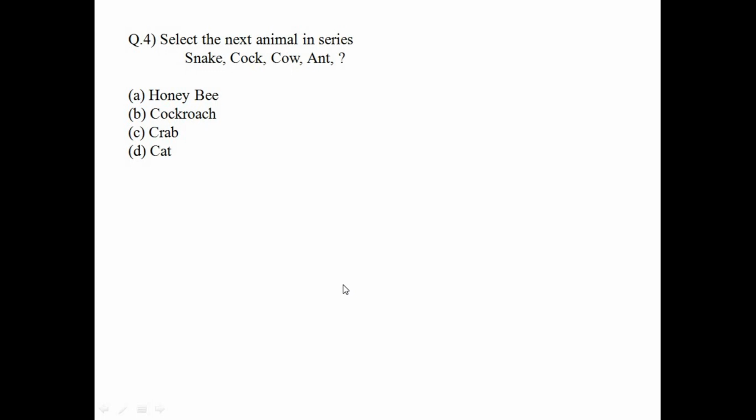Okay, this is a very simple series. You can just check the number of legs used for locomotion, or movement. A snake uses no legs for movement. Cock, or hen, uses 2 legs. Cow, 4 legs. Ant, 6 legs, and crab, 8 legs. Crab has 10 legs, but it uses 8 legs for locomotion. The other 2 legs are not for locomotion. So I have written here legs used for walking or locomotion. So the correct answer will be crab.